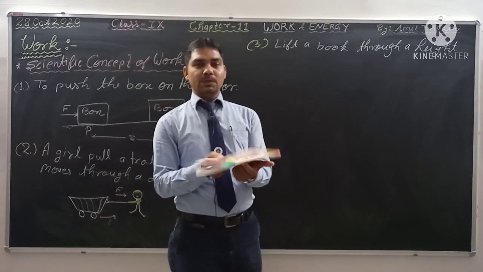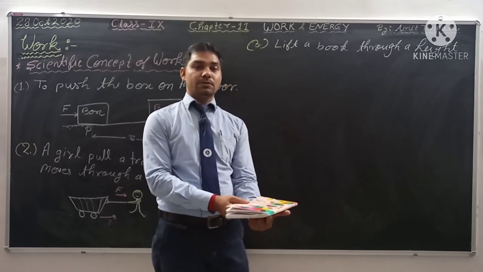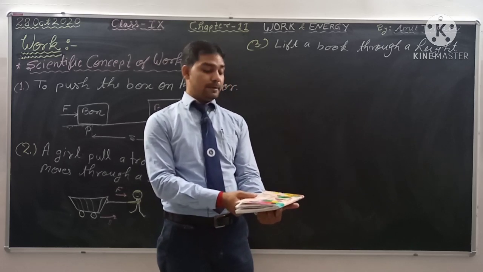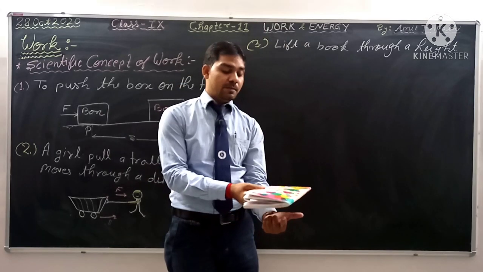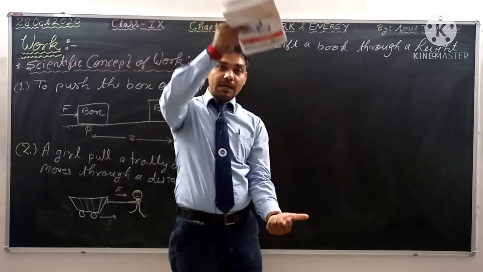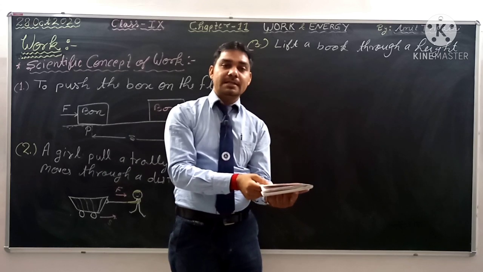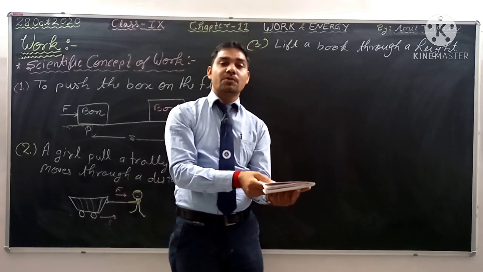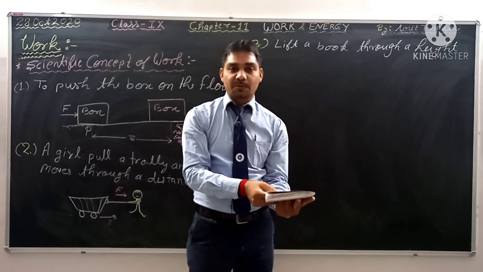Suppose this is a book and this is here, and we want this book to be lifted to this height. Then you will apply force on this book, means you will lift this book to this height. You will apply the force on this book, it will be displaced, that means it will change its position, that means this book will be displaced from its original position.